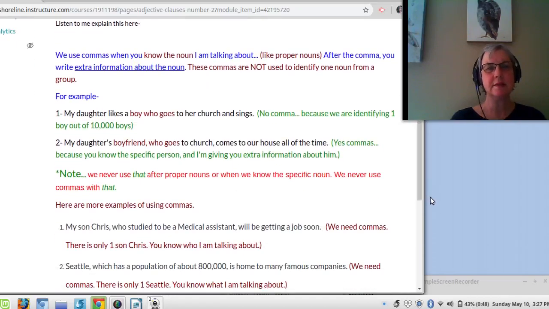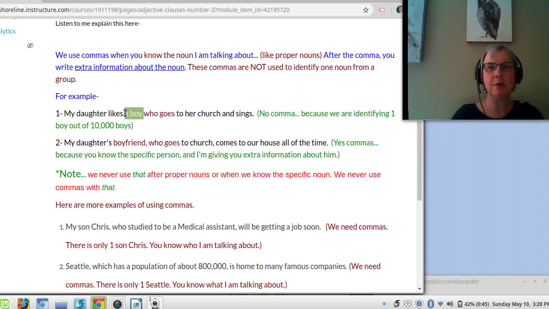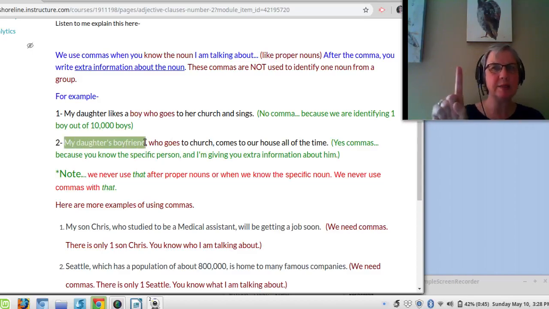So, sometimes I have no comma and sometimes I have a comma. Let's look at the difference. My daughter likes a boy who goes to her church and sings. Okay? The boy who goes to her church and sings. So if I just said a boy, you don't know the boy. So, no comma. I don't know who you're talking about. No comma, because we are identifying one boy out of 10,000 boys. But if I say my daughter's boyfriend, you have in your mind one special person.